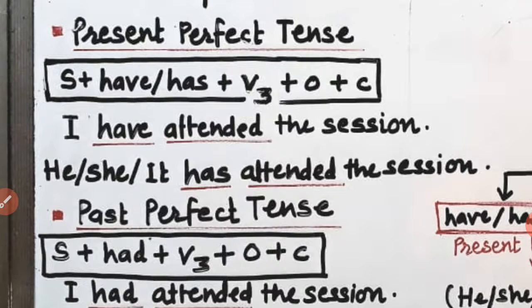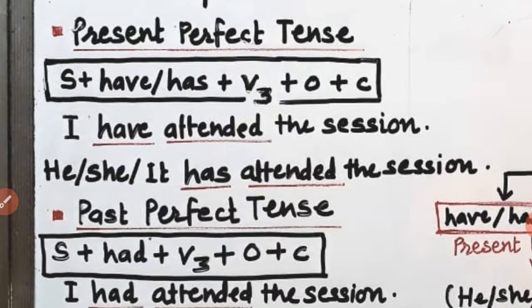Now here the choice is of have and has. Let me make it clear: if your subject is he, she or it, it will always get associated with has. I repeat it here, if your subject is third person singular number, he, she, it or its respective common or proper noun, it will always get associated with has. For example, the student has attended the session.